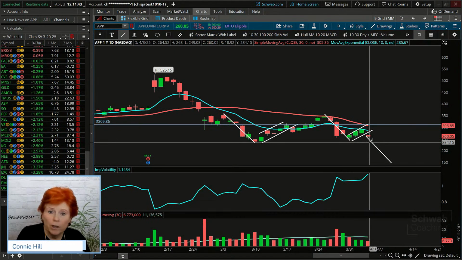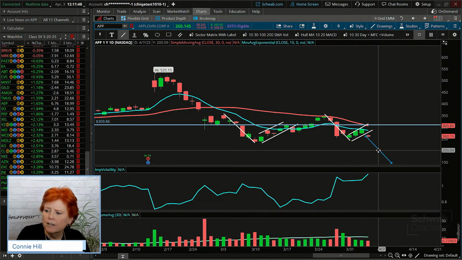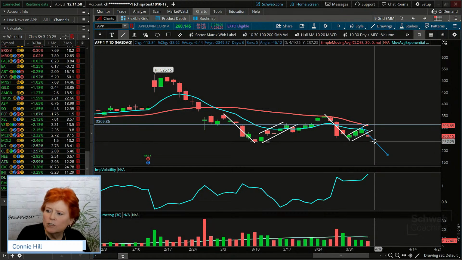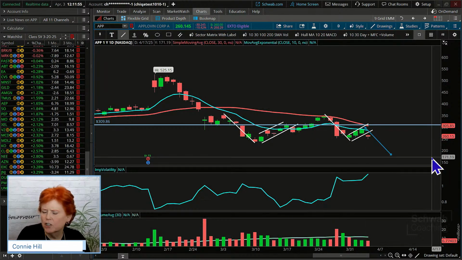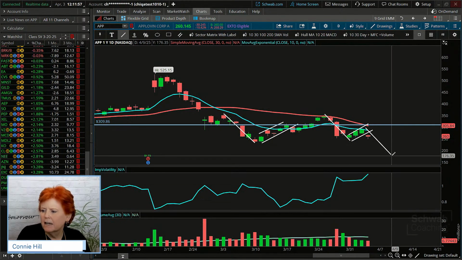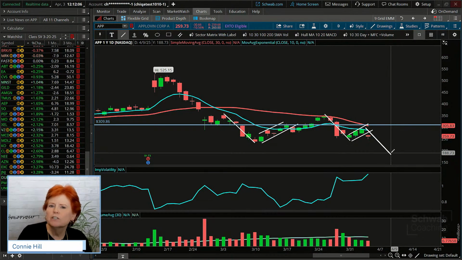I could put it just on where it's breaking out. For a more conservative target, what we might do is just go ahead and place this right at the back part of the flag formation. And then this might say, oh, we've got maybe a little bit of a target down to about maybe 181, 182, something in that area. Now, for our purposes, we're not going to set up a target specifically based on the flag pattern, but some people really like to use that as an entry into some bearish plays.